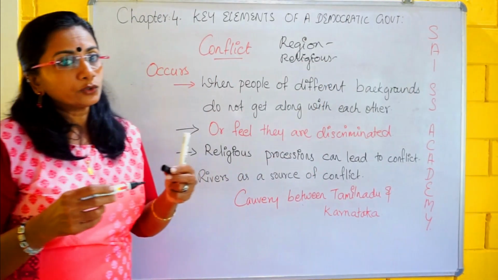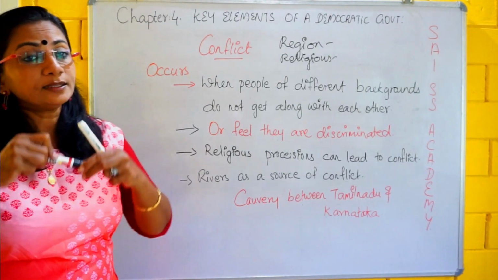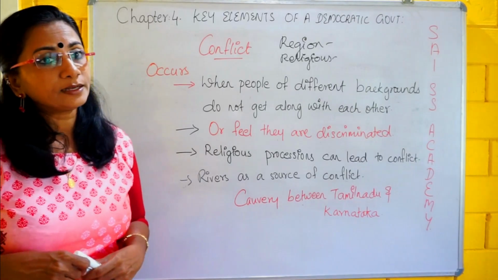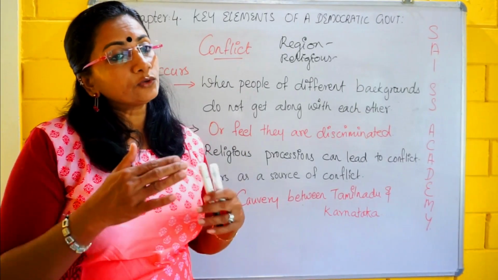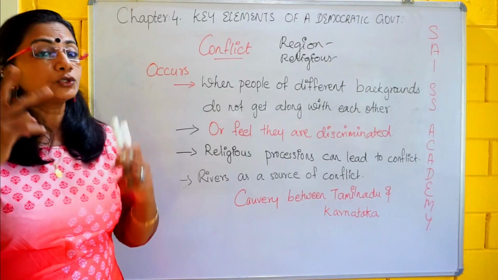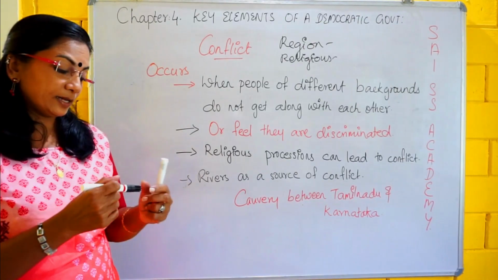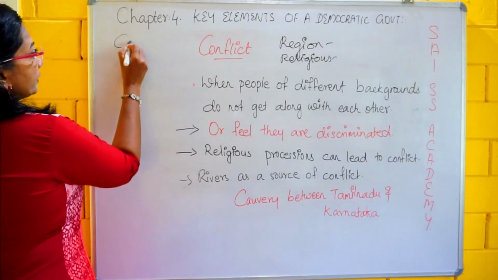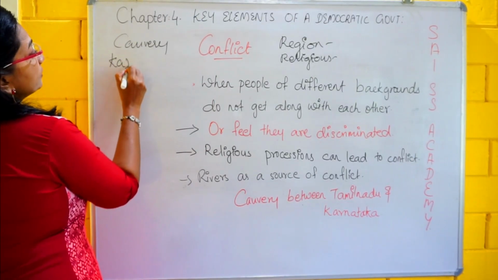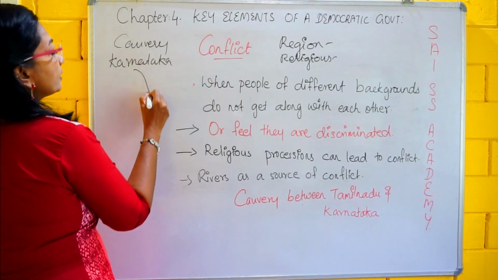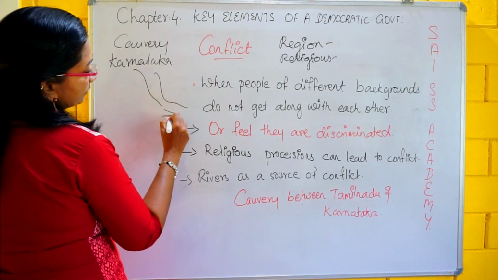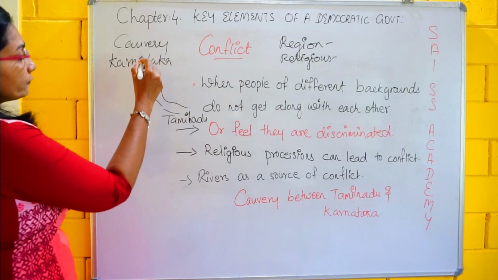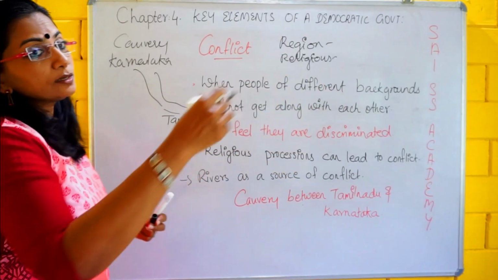And we know that another thing is the river issue. Okay, river issue. So here the river Kaveri makes a problem. We know that the Kaveri river flows through two states, Karnataka and Tamil Nadu. For example, I will show you this Kaveri river. Here it is Karnataka. It flows from Karnataka and it comes to this region, Tamil Nadu.